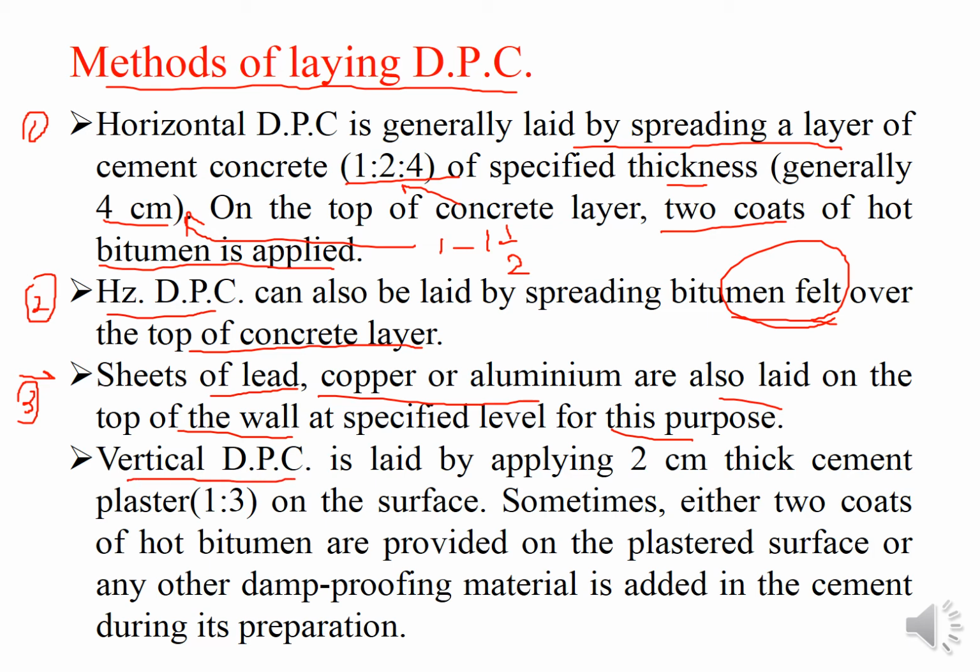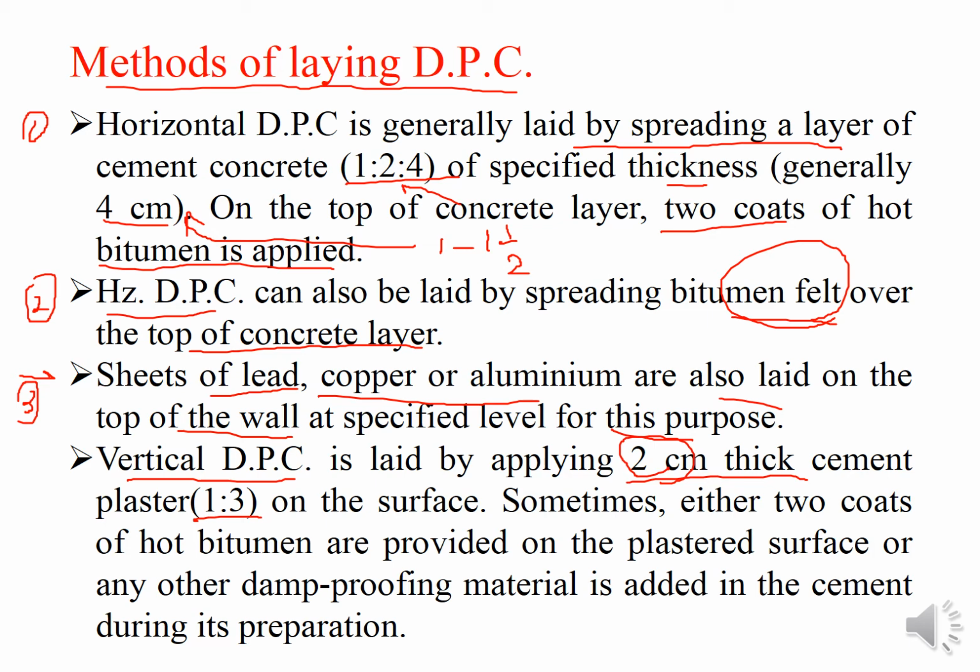Then comes vertical DPC. Vertical DPC is laid by applying 2 cm thick cement plaster. Its thickness is 2 cm. That is not of concrete, because concrete will not rest along the length at the height. Due to gravity, it may come down. So you are providing the plaster 1:3 on the surface.